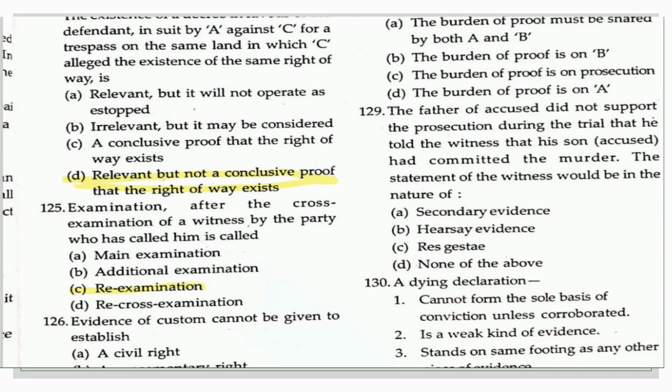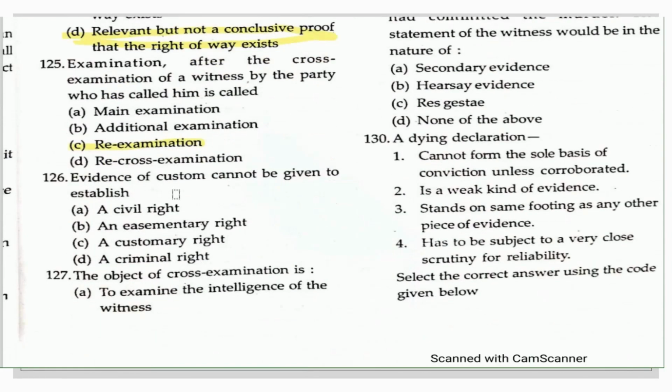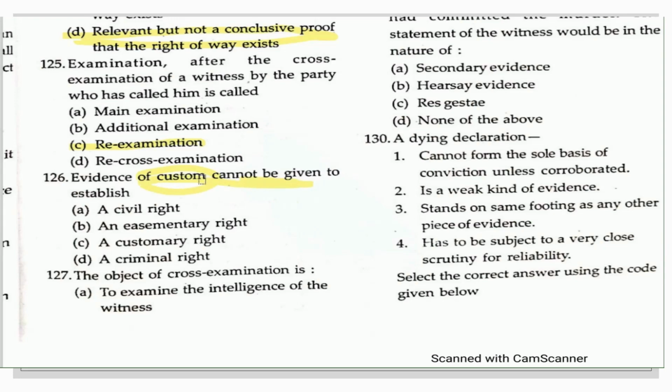Now come to question number 6 of this UPPSC Prelims 2006 question paper, from the Indian Evidence Act. Evidence of custom cannot be given to establish what? The answer here is the criminal right, because it is a very absurd kind of right which you can claim. For civil rights, for inheritance rights, for customary rights, you can have evidence of custom, but for a criminal right no such evidence of custom can be produced before the court.